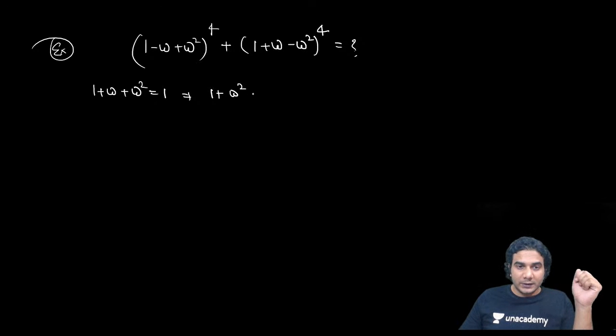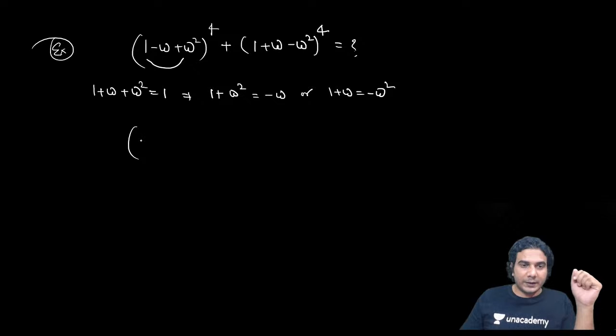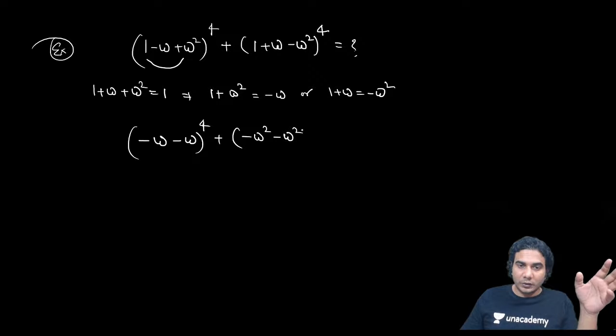So 1 plus omega square in the first term can be written as minus omega, raised to 4. In the second one, 1 plus omega can be written as minus omega square, raised to 4.